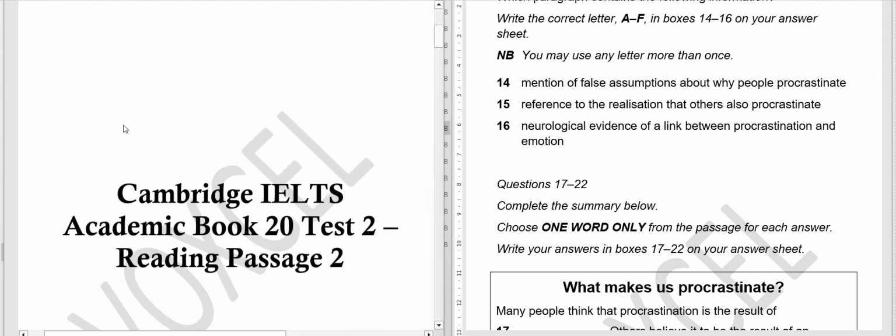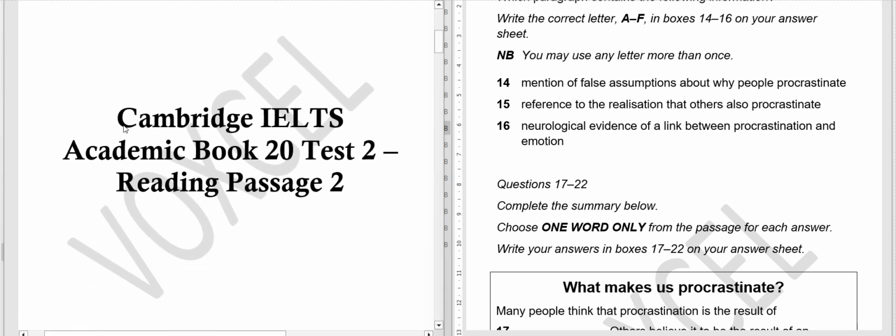In this video, we're gonna discuss Cambridge IELTS Academic Book 20, Test 2, and its reading passage 2. So in the previous video, we discussed reading passage 1, and in this one we're gonna discuss reading passage 2. So let's start.